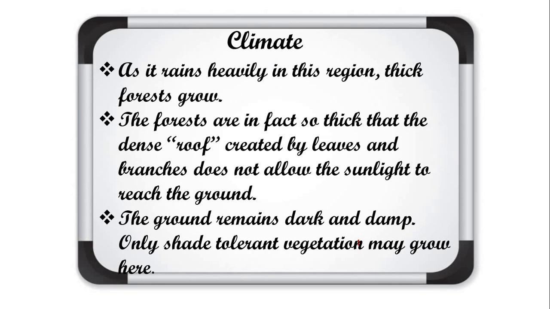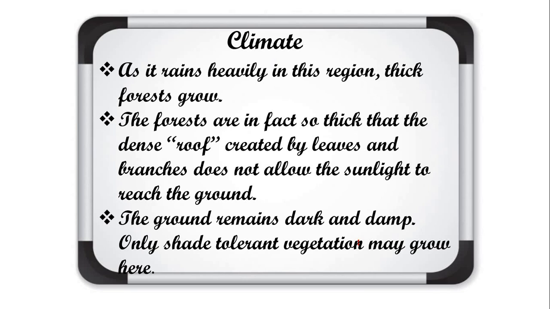Understood? These rainforests are found in areas where there is a high amount of rainfall. So, understood about the climatic condition of the Amazon basin. Sometimes this question is asked: write a note on the climatic condition of the Amazon basin. You must know that a hot and humid climate is there.